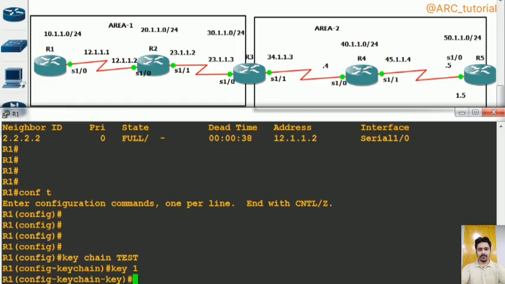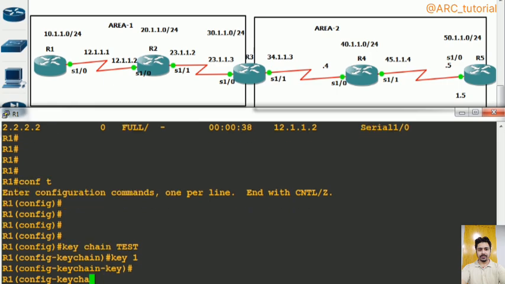Then you can also configure send lifetime and accept lifetime, same as EIGRP. They have included this feature in OSPF for rotational keys. Previously, it was not possible to configure authentication in OSPF using a keychain, but now in new IOS or in IOS XE, it is possible.